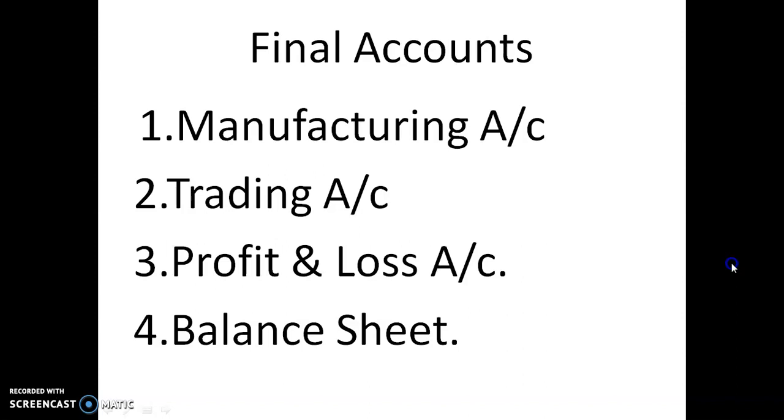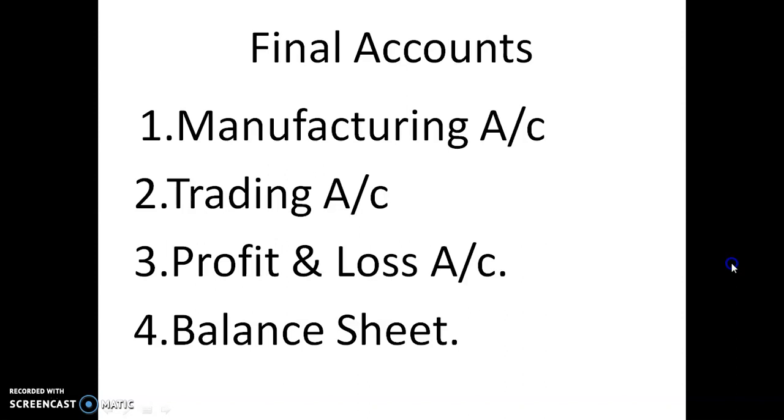Next is the purchases of finished goods. If the manufacturing or trading organization purchased goods, and those goods are finished goods, that is debited to trading account. Purchases of raw material and work in progress are debited to manufacturing account. Next is the carriage inward.